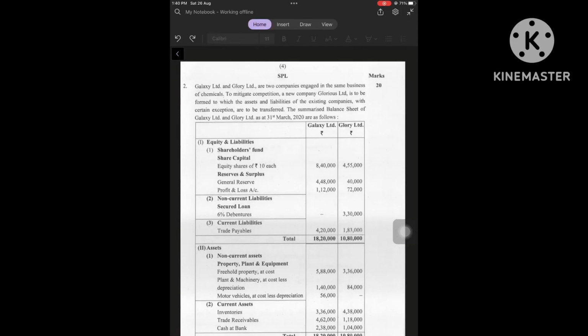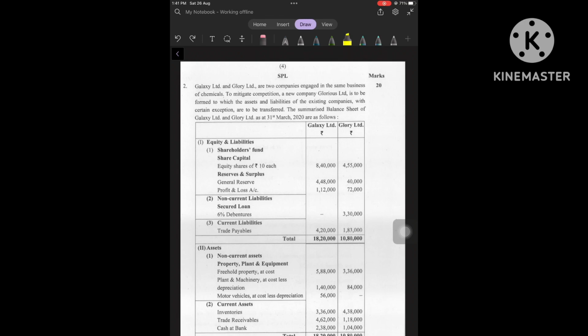Hello viewers, today's topic is amalgamation of companies. Let's understand amalgamation of companies by solving a problem. Galaxy Limited and Glory Limited are two companies engaged in the same business of chemicals. To mitigate competition, a new company, Glorious Limited, is to be formed, to which assets and liabilities of existing companies, with certain exceptions, are to be transferred.